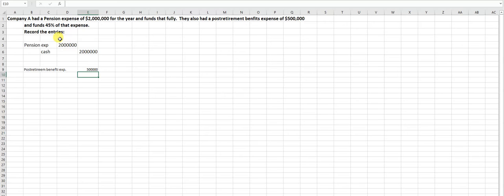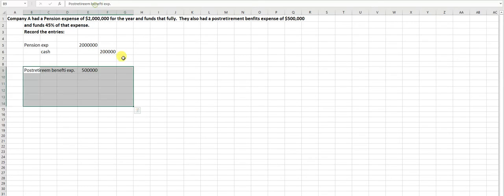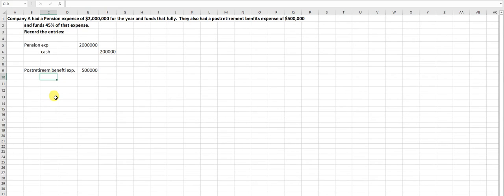You cannot come up with that computation yourself. It has to be done by an actuary. Now notice that they fund 45% of that expense.